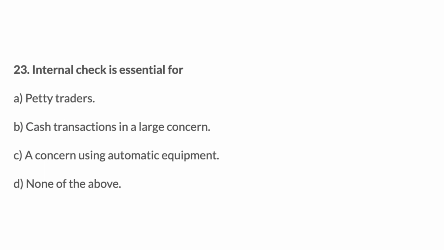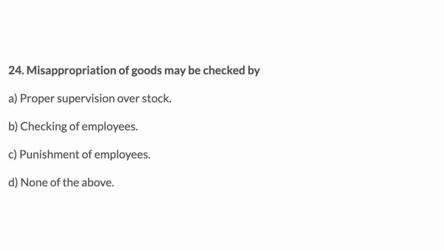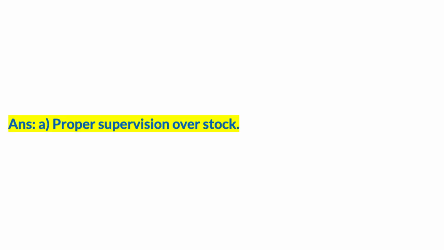23. Internal check is essential for: A. Petty traders, B. Cash transactions in a large concern, C. A concern using automatic equipment, D. None of the above. Answer: B. 24. Misappropriation of goods may be checked by: A. Proper supervision over stock, B. Checking of employees, C. Punishment of employees, D. None of the above. Answer: A. 25.